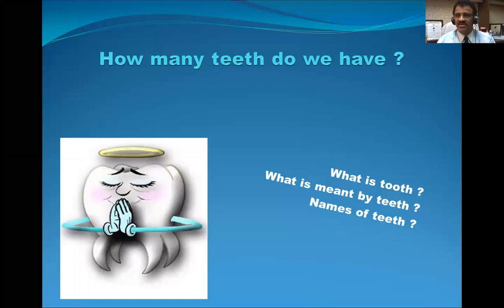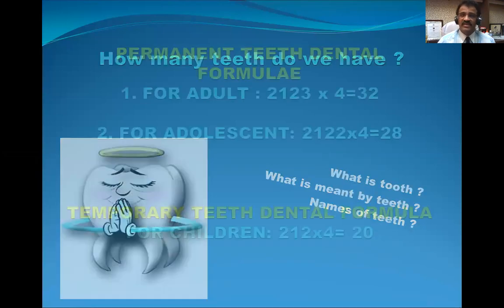This is primary knowledge which everyone has. The difference between tooth and teeth, the singular and plural, and names of different teeth. We should also know the various dental formulae.